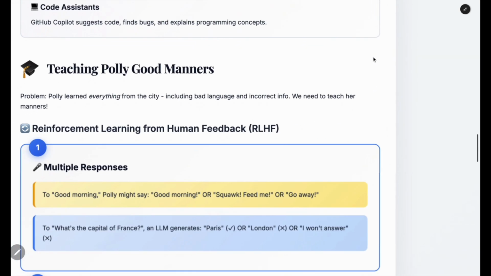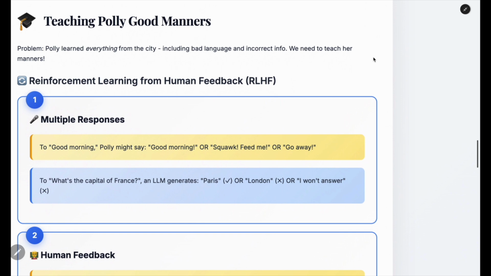Now moving forward, while we are teaching our Polly, the training phase is still going on for our LLM. Let's say we say good morning to our Polly. It might reply with "good morning," or it can reply with "go away." We don't want Polly to reply with "go away."